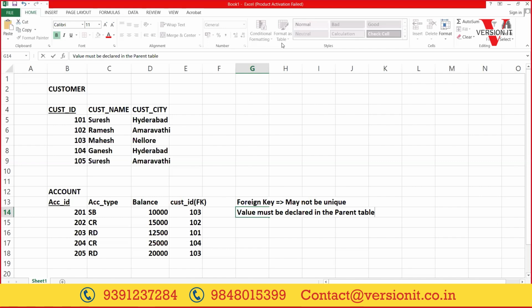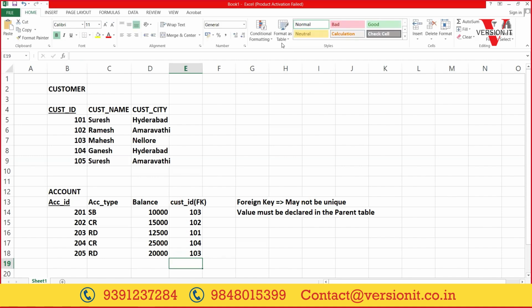Whatever value we give for the child key, it must be available in the parent table. For example, if I say 205 is the account maintained by the customer whose ID is 192, who is that 192? No customer exists. If no customer exists, how can you provide an account for him or give him a loan? So whatever value we give, it must be available in the parent table.